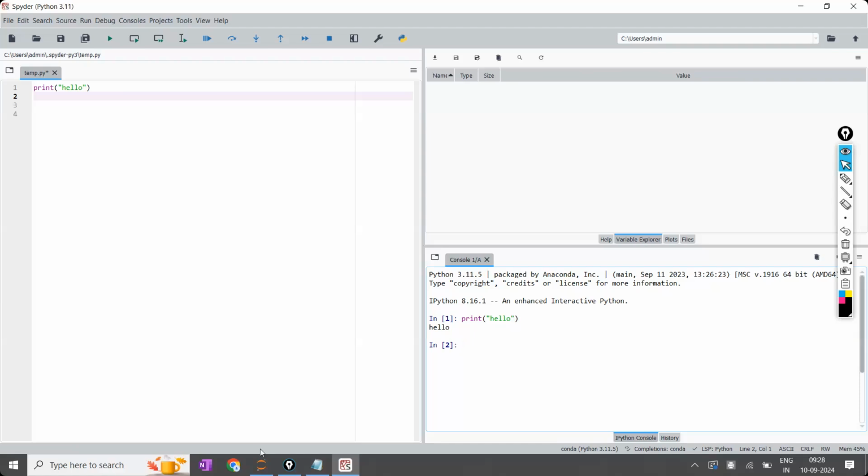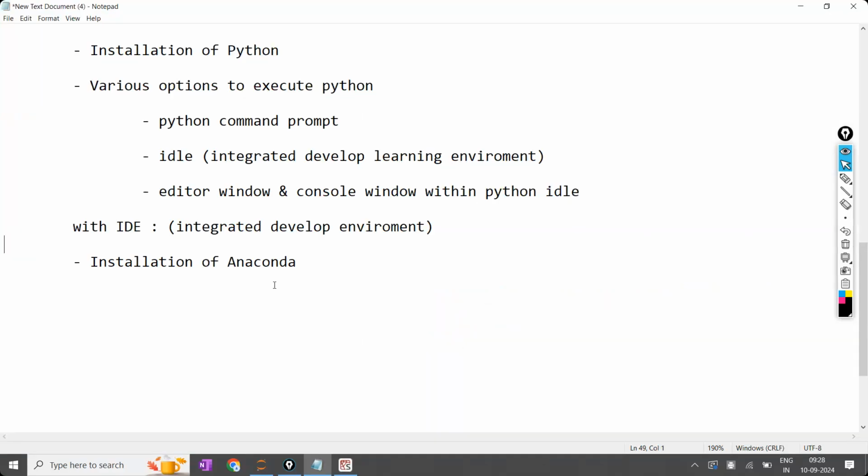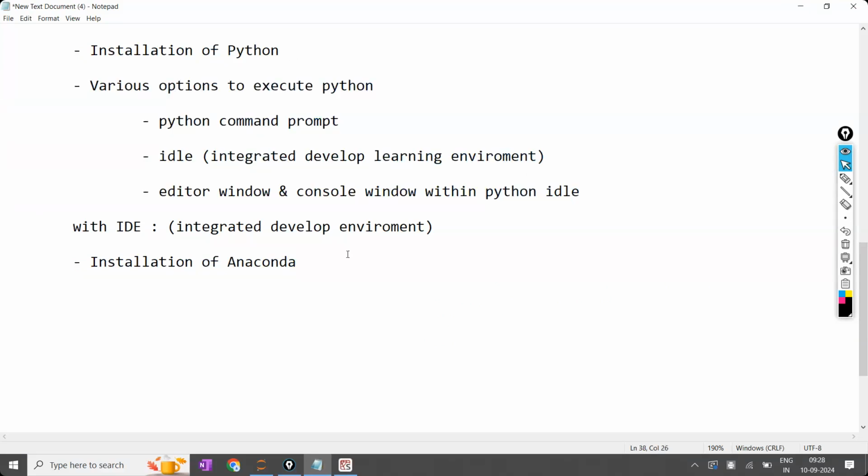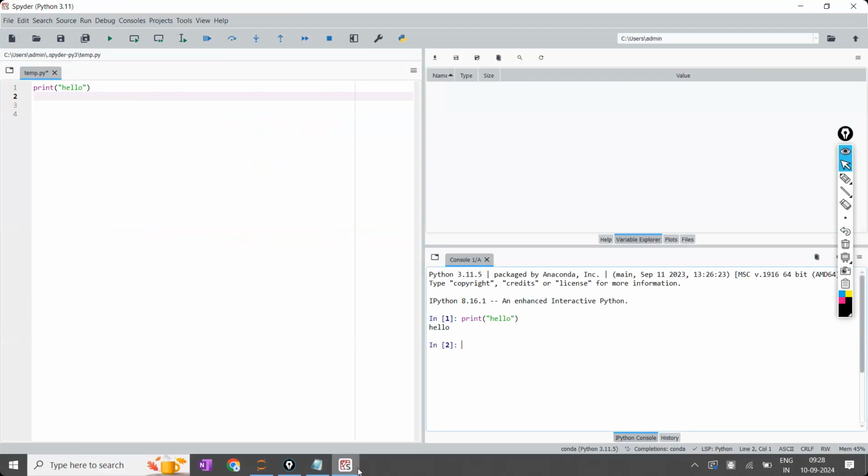Is the point clear? Now, to have this integrated developed environment, we require Anaconda. Now, how to install Anaconda? Sir, earlier we worked on the installation of Python. Today you are going to show the installation of Anaconda. Do we have to install both of them or any one of them? For example, if you are interested to work on IDLE, install that one. If you are interested to work on these environments, install Anaconda.